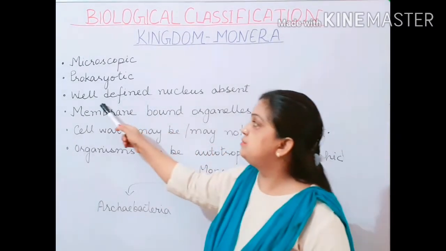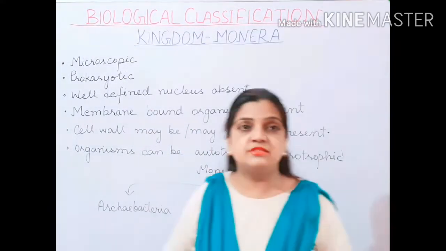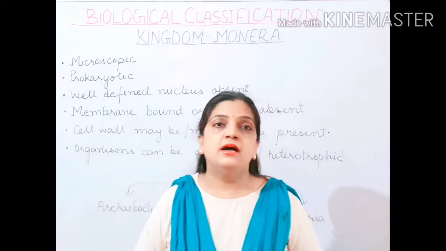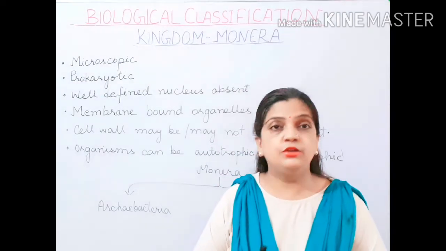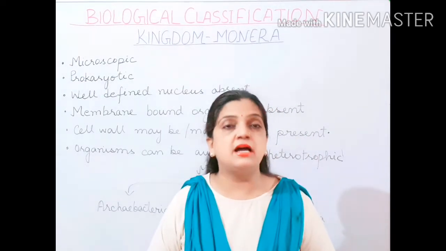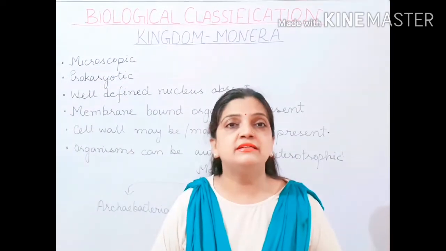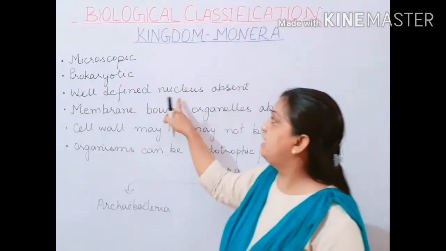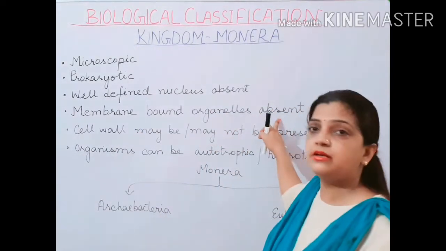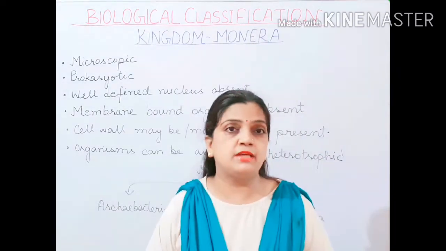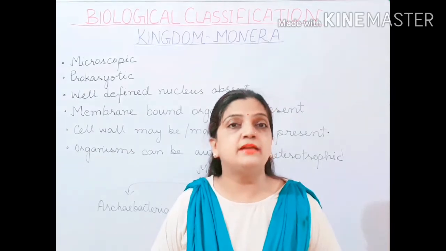Now children, they do not have a well-defined nucleus. It means that the organism does not have a nucleus which is properly meant. It means that the nuclear membrane, nucleolus, all such parts are absent, and such a nucleus is called a nucleoid or incipient nucleus. Membrane bound organelles are also absent, like mitochondria, endoplasmic reticulum, Golgi body. These are the different types of membrane organelles which are absent.